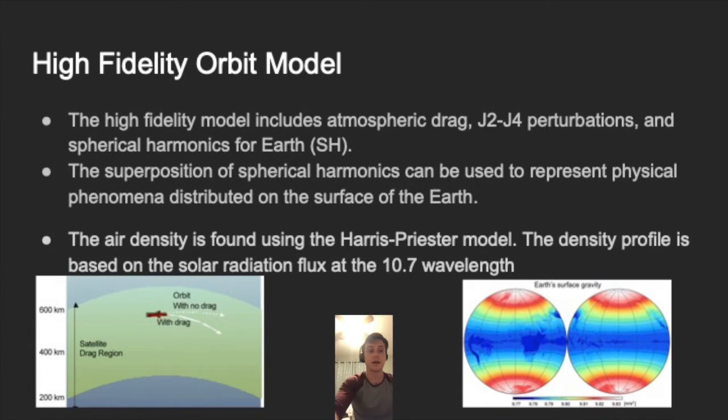This, however, can be modeled using spherical harmonic functions to solve the Laplace equations. These functions are similar to Fourier analysis adapted to a spherical surface. These spherical harmonics can be superposed upon each other and then used to represent and analyze the physical properties of the surface of the Earth.